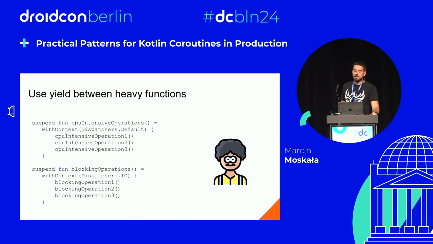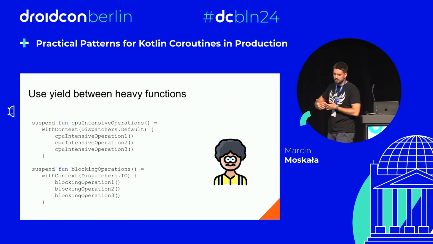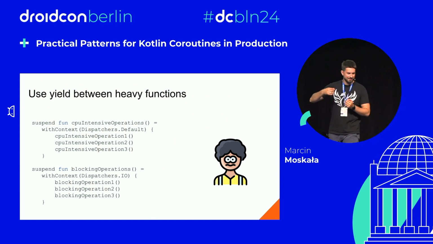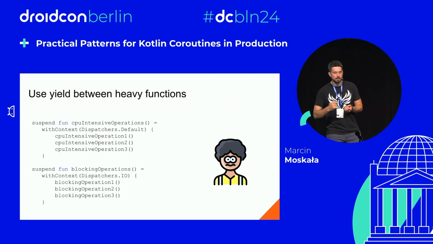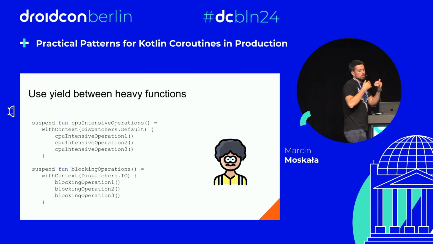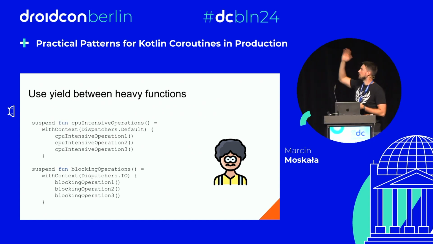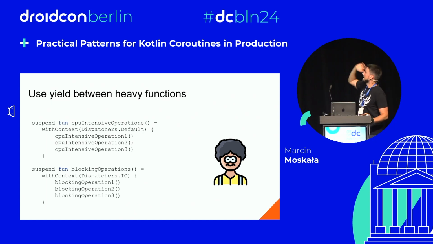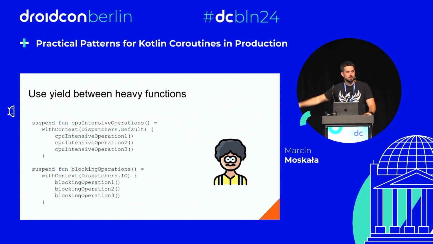Another problematic thing is what if you have many things that are blocking or CPU intensive and not suspending. As we said, cancellation works when we have a suspension point, and at a suspension point an exception is thrown, only then can cancellation happen. Imagine here, while CPU intensive operation 1 was invoked, the scope got cancelled. However, our function wouldn't know about it until it executes CPU intensive operations 2 and 3. Why? Because there is no suspension in between, no place to throw cancellation exception.